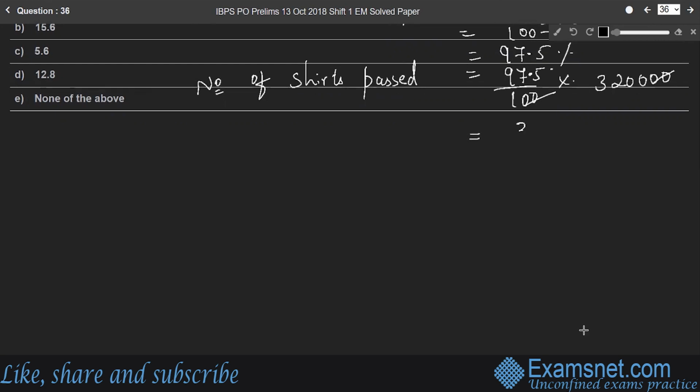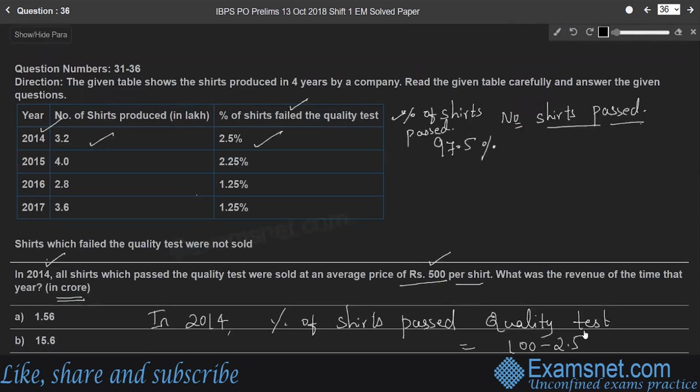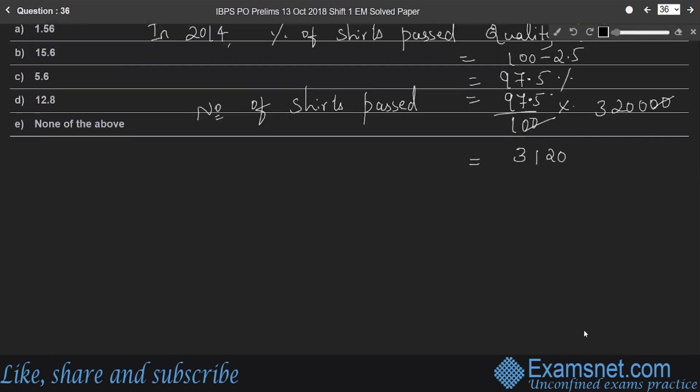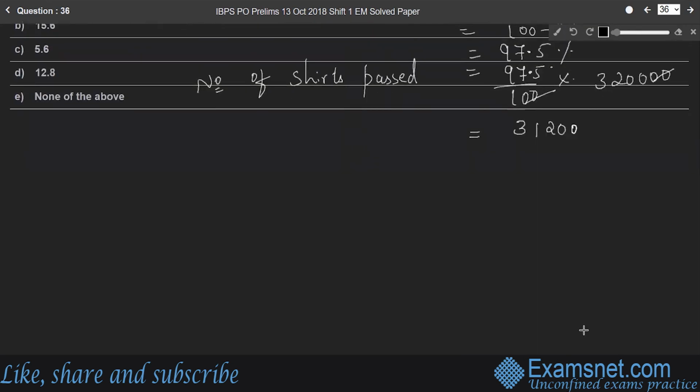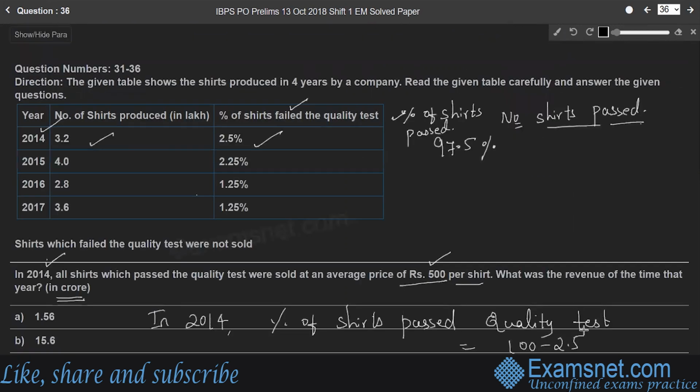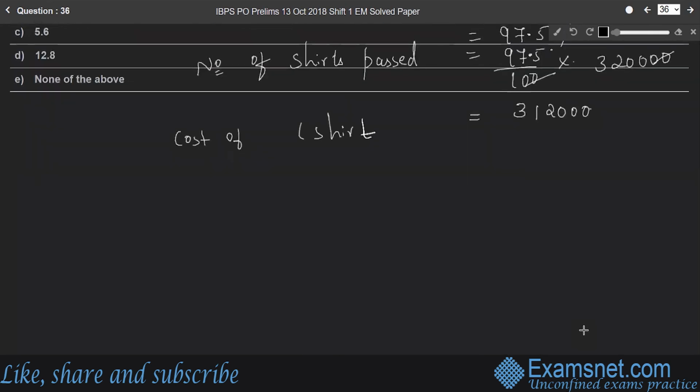You will get 3,12,000. So 3,12,000 shirts passed the quality test, right? Therefore, what is the cost of one shirt? 500 rupees, right? So it is 500 rupees.